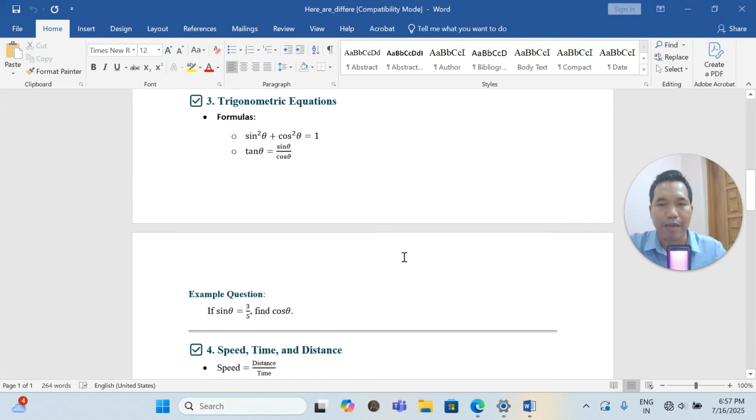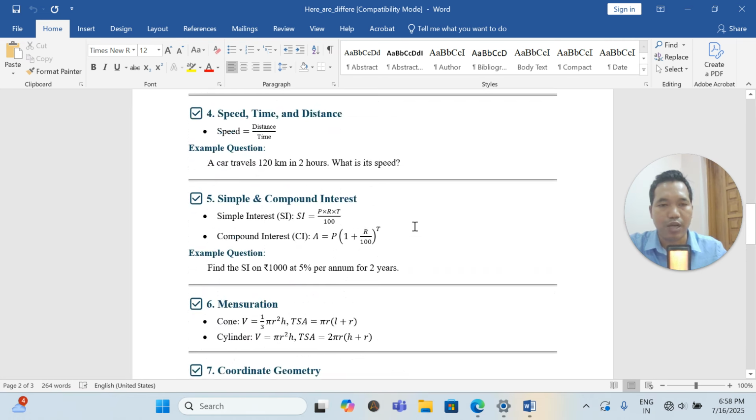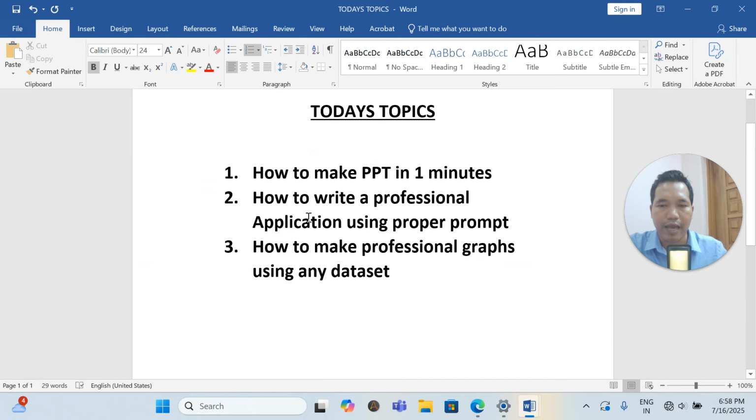So you don't need to worry. In this way, you can save your file and then share this note. This is the way you can do much better, and this is the way you can use a proper prompt, for students from the teacher, I'm talking about. Next time, I'll come up with making professional graphs with a data set. Today, I have to stop here. In the next portion, I'm coming with this, especially for the teachers.